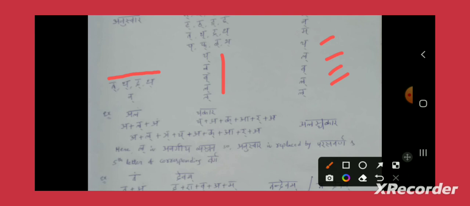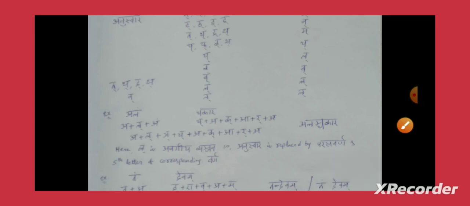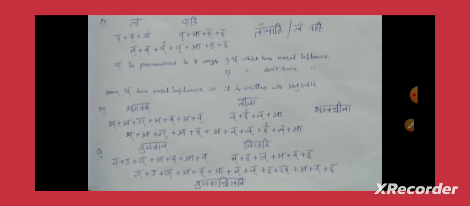This is the second case. We'll see that with an example. Now, it doesn't belong to Varga Vyanjana. That semi-vowel doesn't belong to any of the 5 Vargas. That's why it came into the second case. Now see this example.